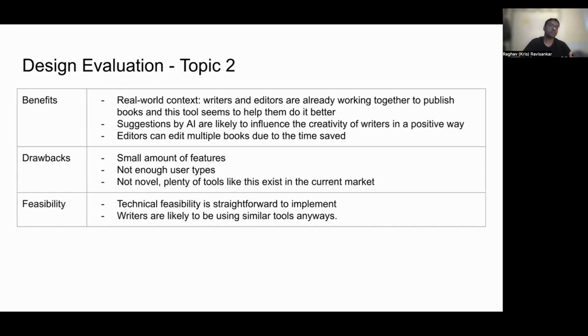We thought that this particular project had a lot of real world context. There's writers and editors already working together, and this tool seemed to help them do it better. There was a small amount of features, and this was not quite novel. So this was something that we thought would not be a great idea to implement anyways, because writers would be using similar tools.